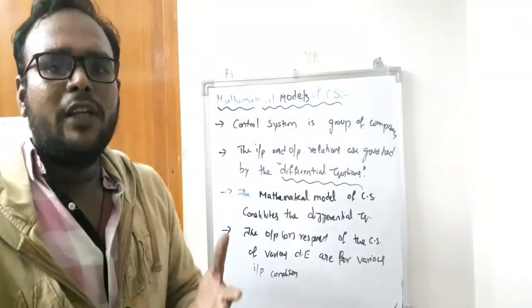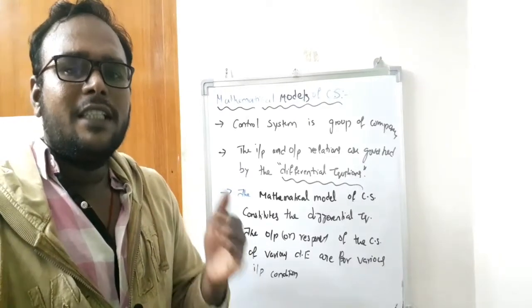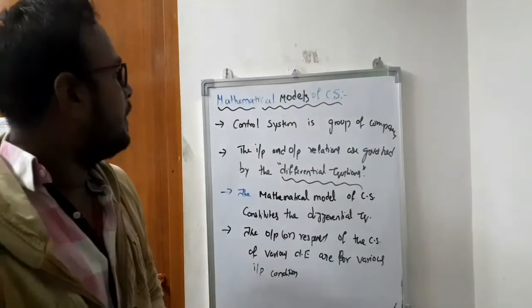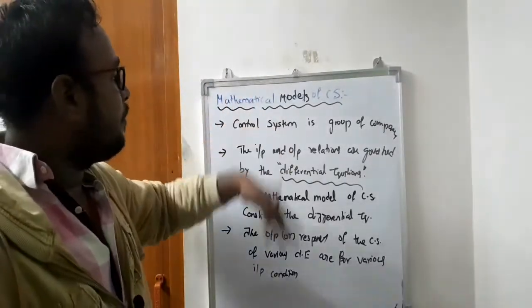This point explains that the output can be converted into differential equations, dependent on the input. Okay guys, these are the basics or introduction to the mathematical models of control system.